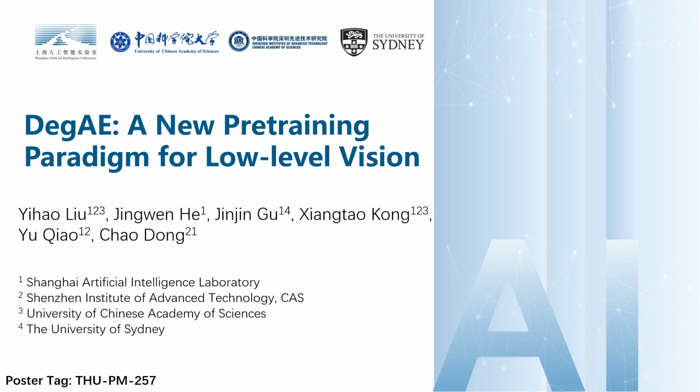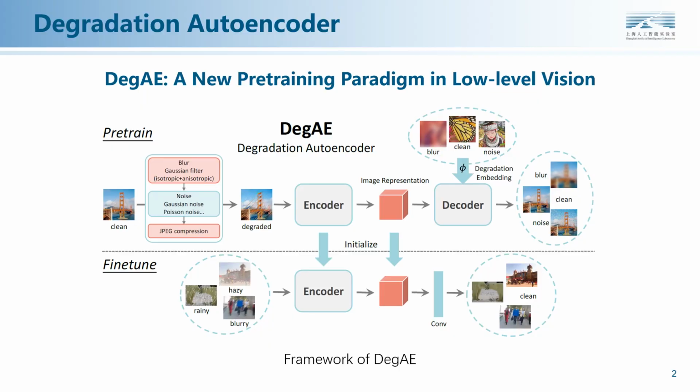Our work is entitled DegAE, a new pre-training paradigm for low-level vision. Recently, self-supervised pre-training has achieved remarkable success in high-level vision, but its application in low-level vision remains ambiguous and not well established. What is the primitive intention of pre-training? What is the core problem of pre-training in low-level vision? In this paper, we aim to answer these essential questions and establish a new pre-training scheme for low-level vision.